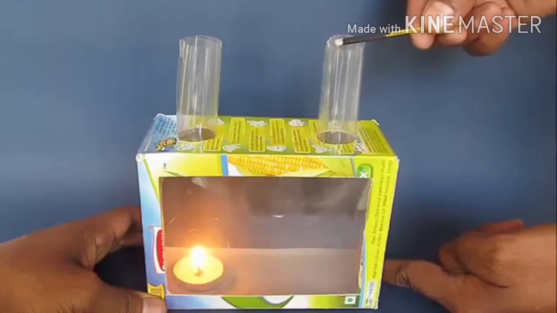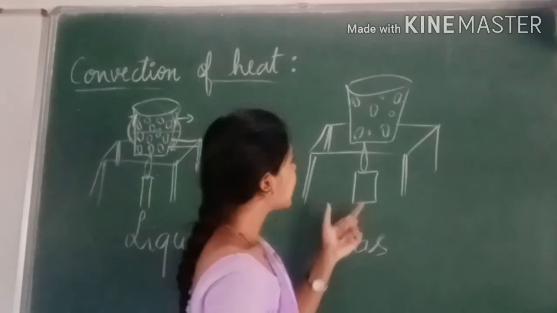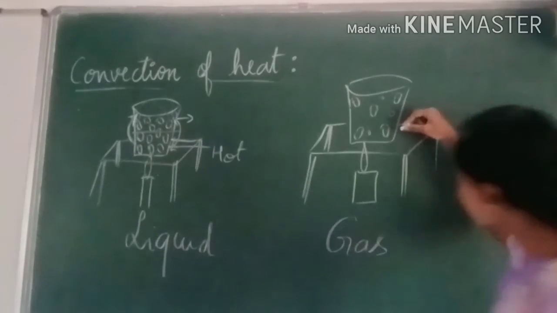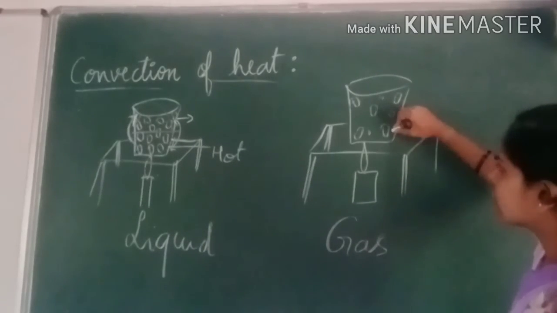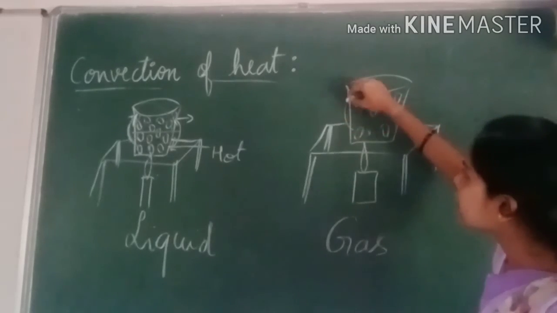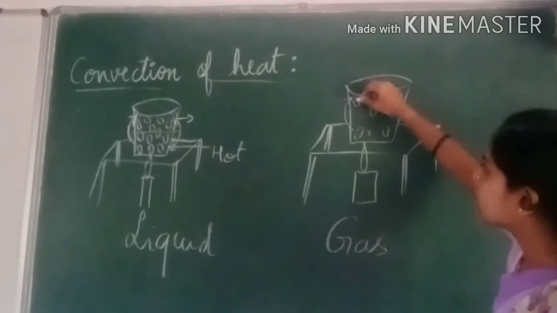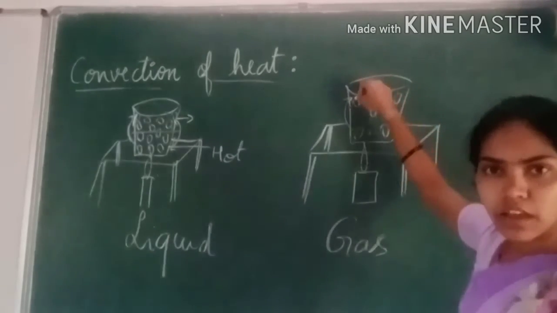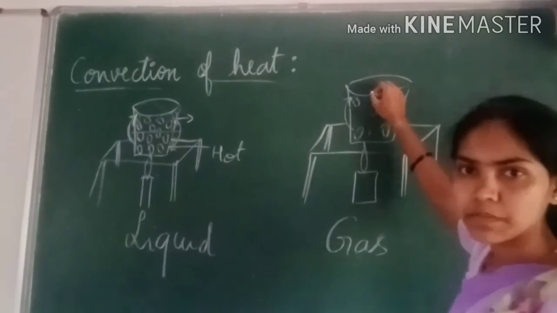This is a model which graphically shows you convectional currents. Whenever we supply the heat energy, in the beginning, the lower hot molecules will rise up, and they will expand, and they will occupy the space of the cooler substance.